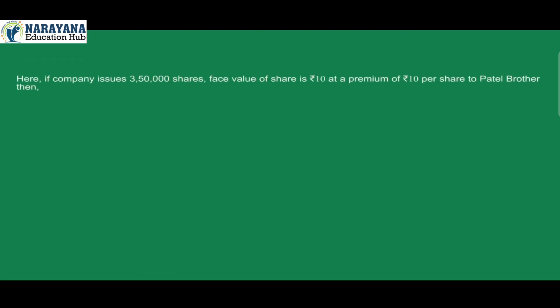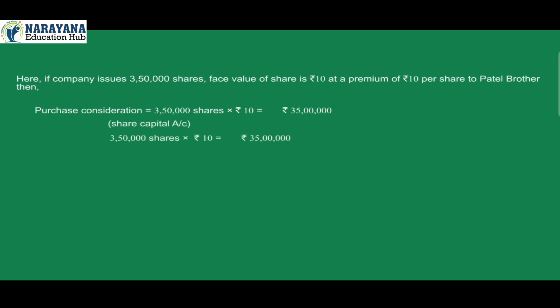Here, if the company issues 3,50,000 shares, face value of share is Rs 10 at a premium of Rs 10 per share to Patel Brothers, then purchase consideration is equal to 3,50,000 shares into Rs 10, which is Rs 35 lakh. Share capital account: 3,50,000 shares into Rs 10 is equal to Rs 35 lakh.